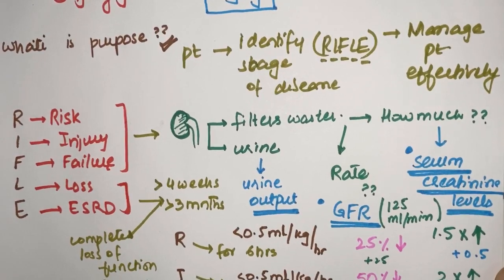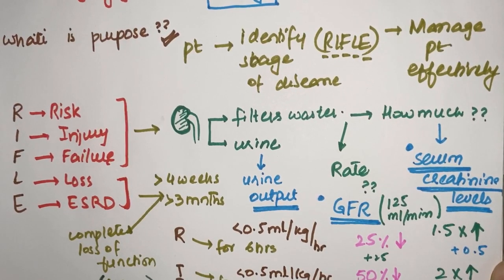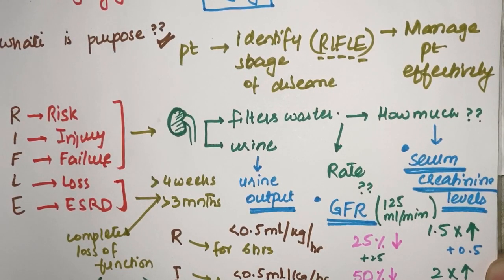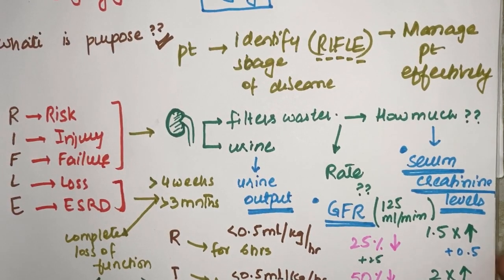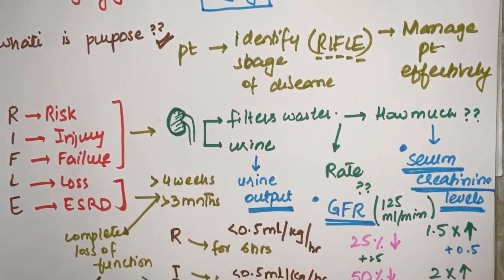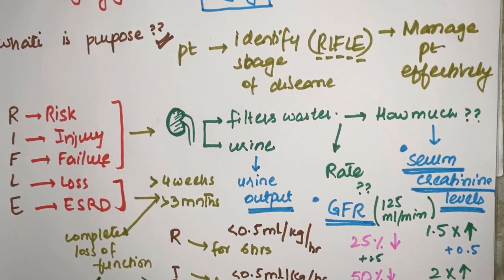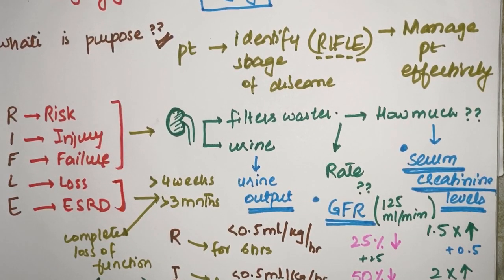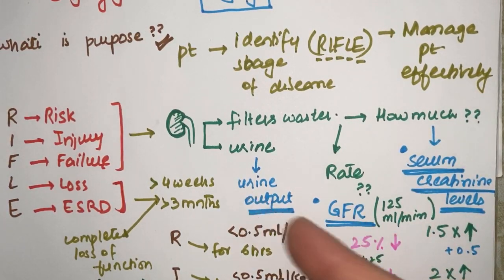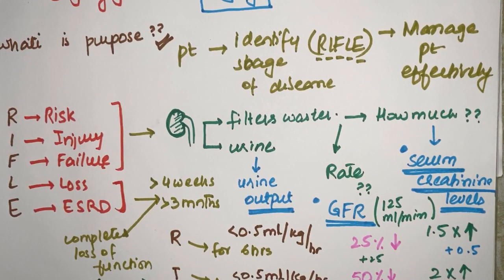Then what is the whole criteria? R for risk, I for injury, F for failure, L for loss, E for end stage renal disease. We have 3 criteria to differentiate the first 3, depending on the functions of the kidney. This is my mnemonic which I made just to help you remember it all. What are the functions of the kidney? To filter waste and to produce urine. From urine we can recall one point, urine output. Filter waste: at which rate it is filtered is GFR, how much is filtered is serum creatinine levels. So these are the 3 criteria: serum creatinine levels, GFR, urine output. So these are the whole values.